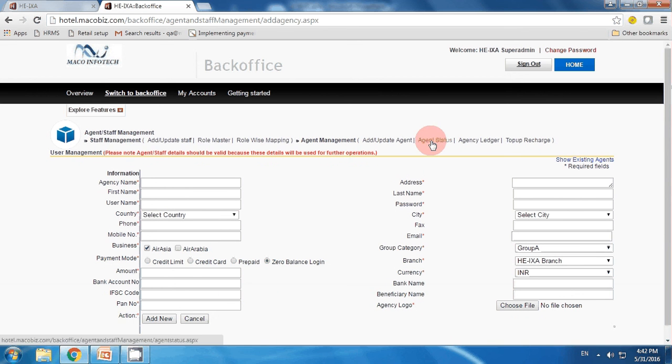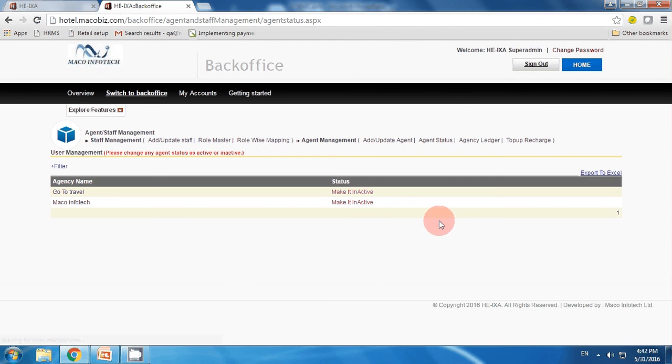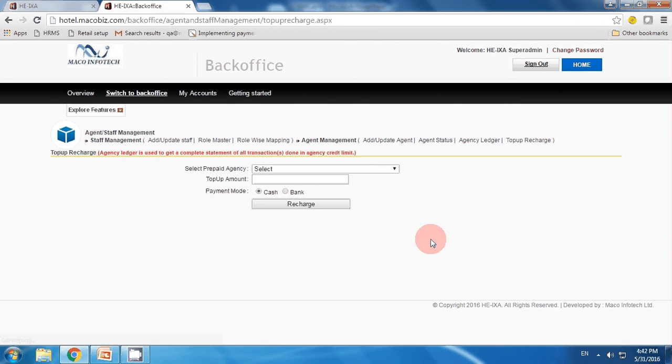Next is agent status. You can mark your agent as either active or inactive. Then you can create agency ledgers from the next option, and next is top up recharge. You can recharge the top up of your agent. You just click on it, select the agency, enter the amount and recharge it.